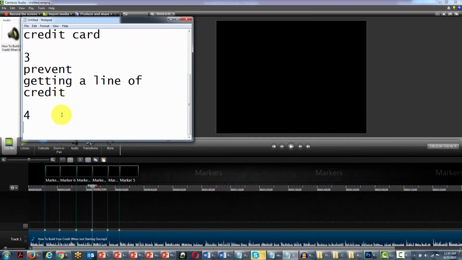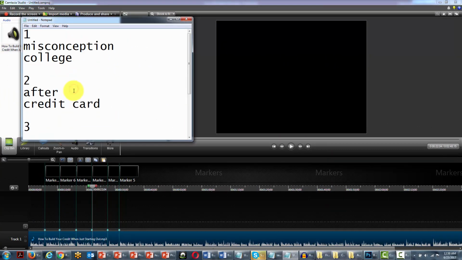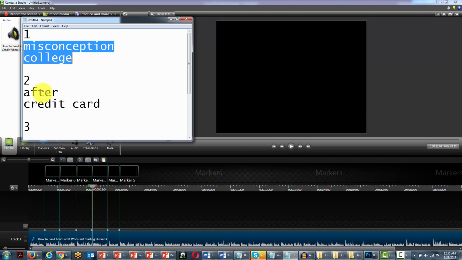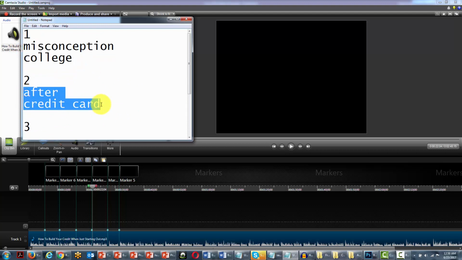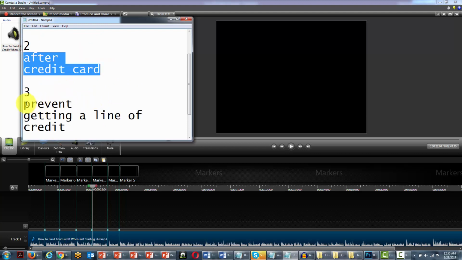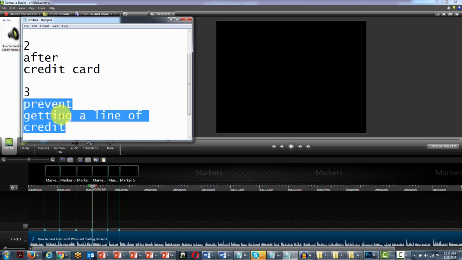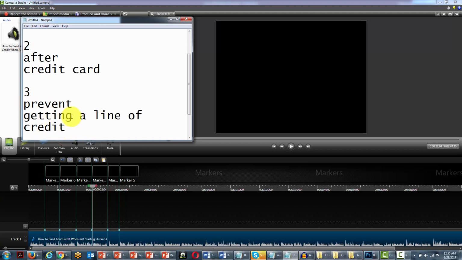Okay, so you're getting the idea. What we're doing is choosing keywords that we're going to use in order to gather our assets to our timeline. So in this particular case, we're going to look for misconception in college. We're going to look for after and credit card. We're going to look for prevent and line of credit or loan.